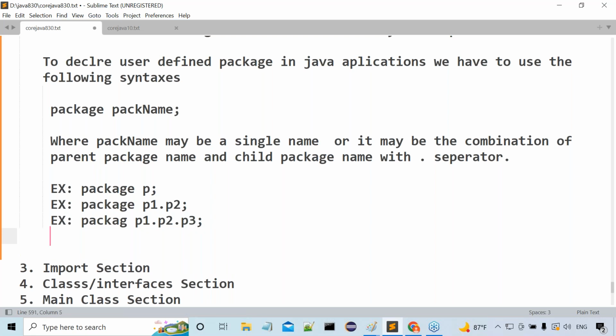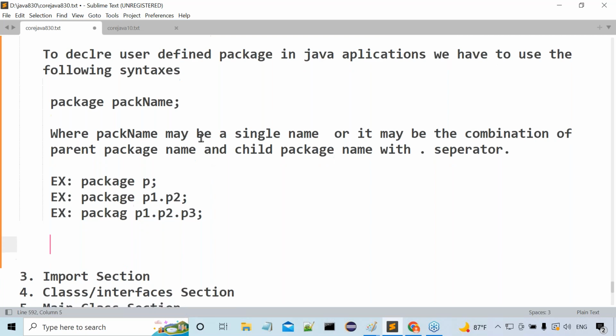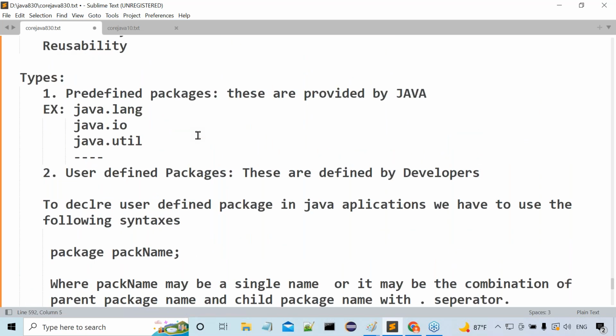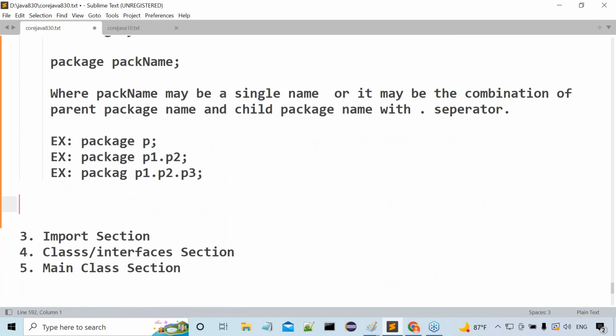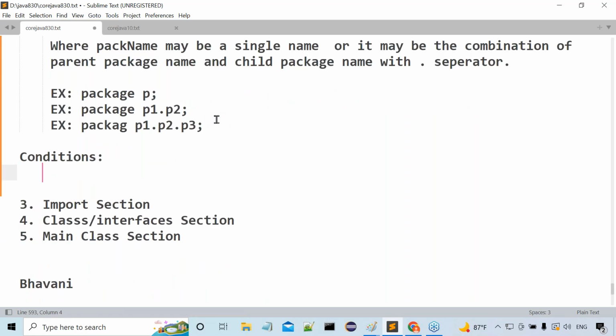Up to how to declare packages, we understood clearly. Next, all of you observe carefully. If we want to use these packages in Java applications, we have to follow some conditions, some rules and regulations. Only with the conditions are we able to use that package declaration statement. Do you understand my point or not? What are the conditions we have to follow? Condition number one, listen carefully: package names must be unique.